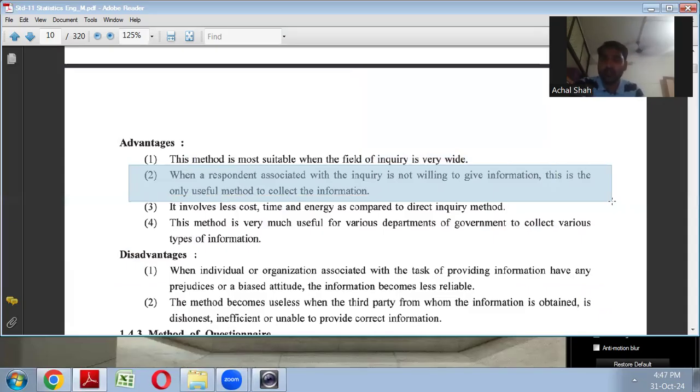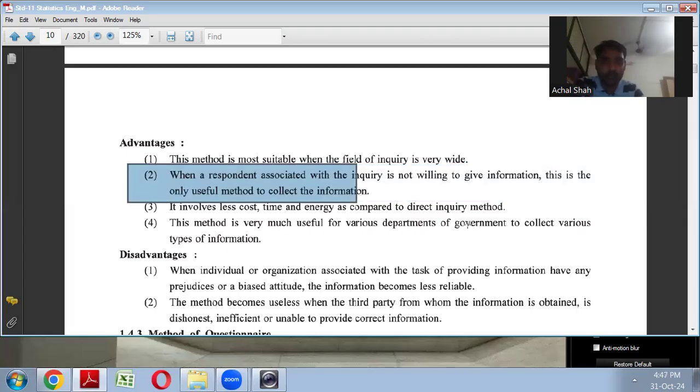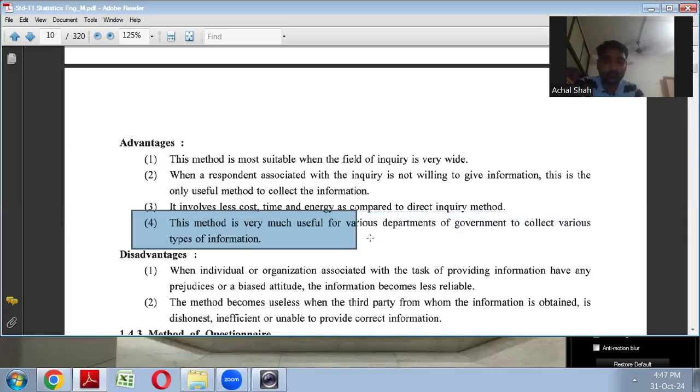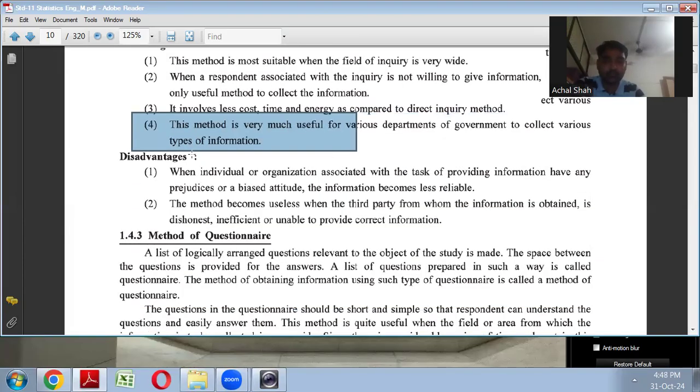Farmers लोग थोड़े अकड़ू हैं, इंफॉर्मेशन देने के लिए ready नहीं हैं, तो आप तलाटी के पास पहुंच जाओ, उनके पास से farmers की information मिल जाएगी। दूसरा, less cost, time and energy as compared to direct method, वो already मैंने आपको समझाया। Then this method is useful for various departments of the government to collect various types of information. Right? So because हमको बहुत सारी information collect करनी है, तो इसलिए.